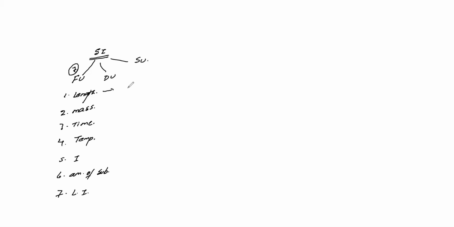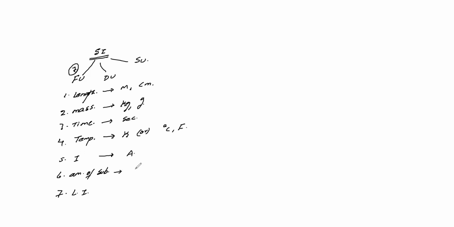Length you already know. Its units are meter, centimeter. Mass we already know, that is your kgs and grams. Time you already know, which is nothing but your second. Temperature's SI unit is Kelvin. Apart from the Kelvin, there are two more units: degree Celsius and Fahrenheit. And current we know is ampere.